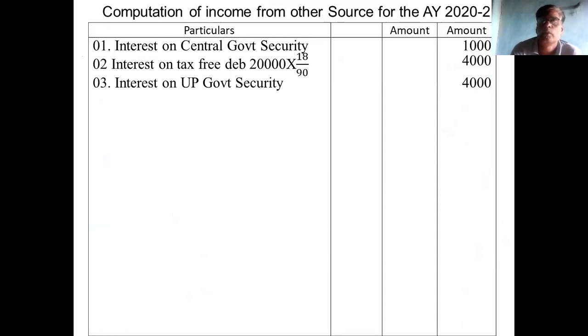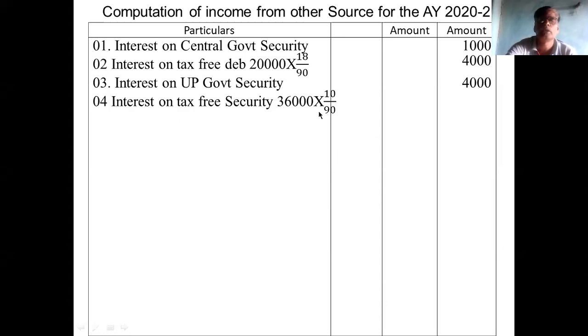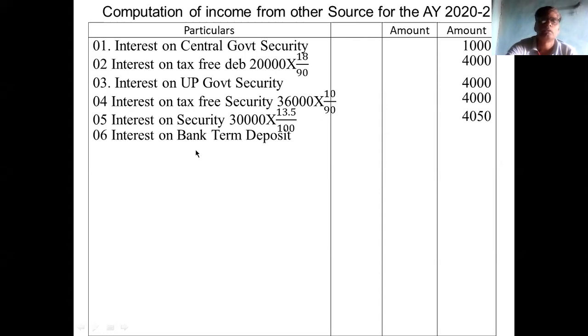Third point, UP government, 4,000. Fourth point, interest on tax-free security is there. Its value is 4,000. Fifth point, interest on security. Then sixth is interest on bank deposit.